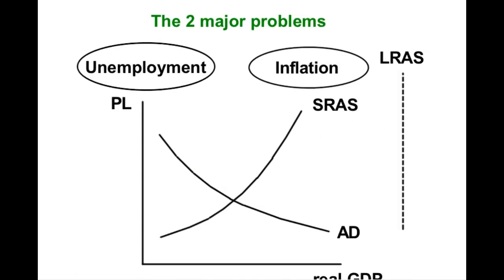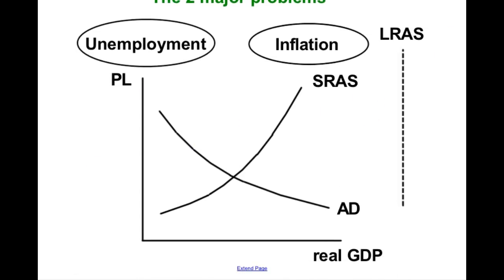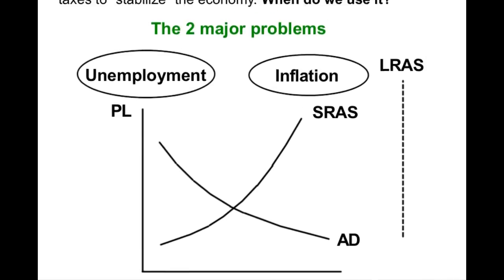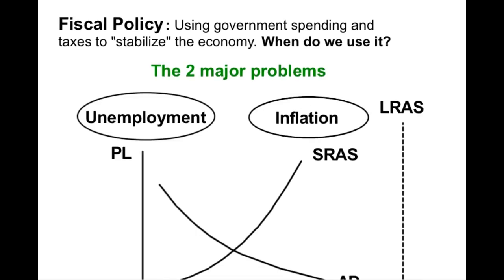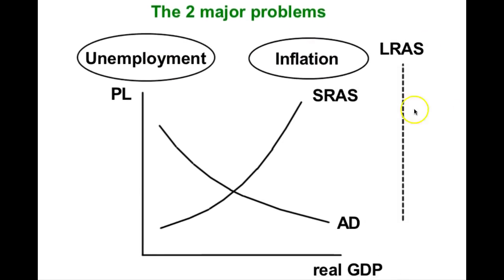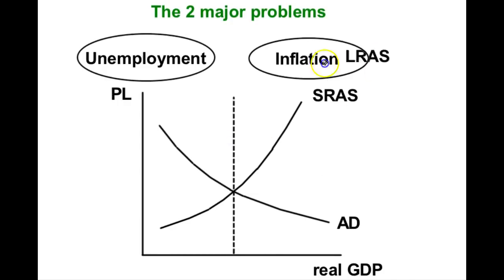So we've been looking at this graph, the SRAS and AD graph, and we've added in long-run aggregate supply. So fiscal policy is going to be used when we have one of our two major problems, either unemployment or inflation. So first we need to know what those problems look like. And actually I'm going to start by showing you what it looks like when we don't have either of those problems.